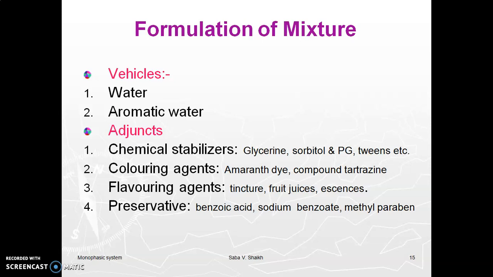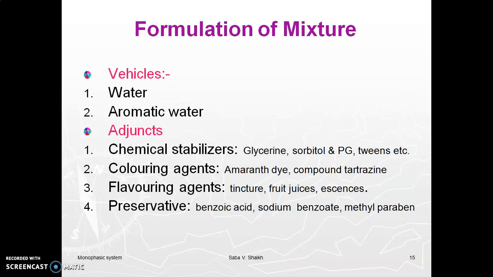Second, aromatic water. These are saturated solutions of volatile oil or volatile substances in purified water. Aromatic water is mainly used for its flavoring properties. Some of the aromatic waters also have carminative and preservative action. So, aromatic water is used as a vehicle to improve palatability, flavor and preservation of mixtures. Examples are camphor water and peppermint water. As you know students, you have already prepared these aromatic waters in your first year Pharmaceutics 1 practicals.